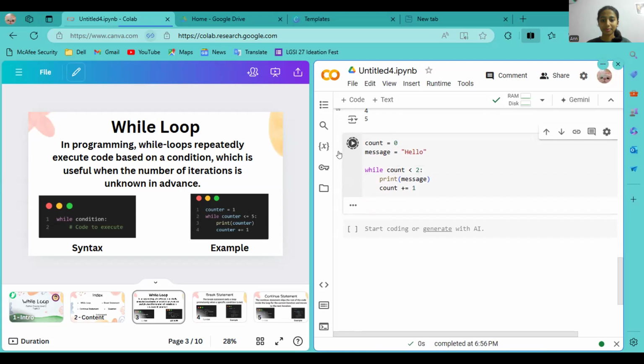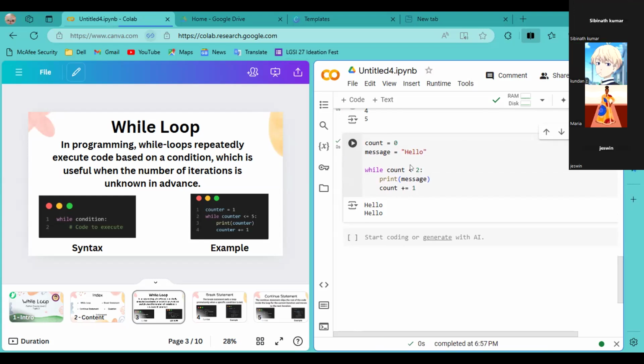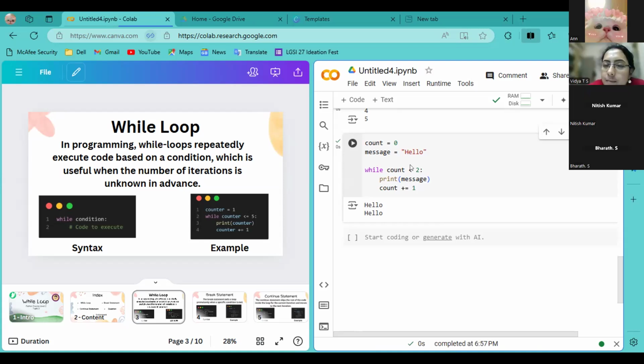This one, who is going to explain? Nitish, can you explain for this code? Ma'am, I'll explain. 0 is less than 2, ma'am.